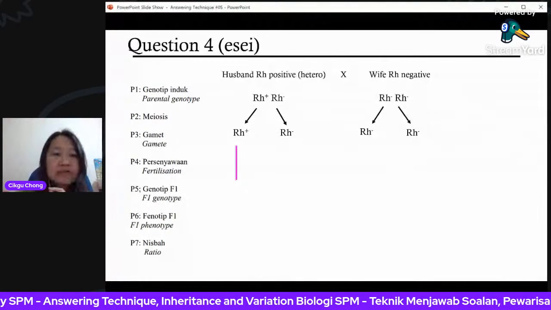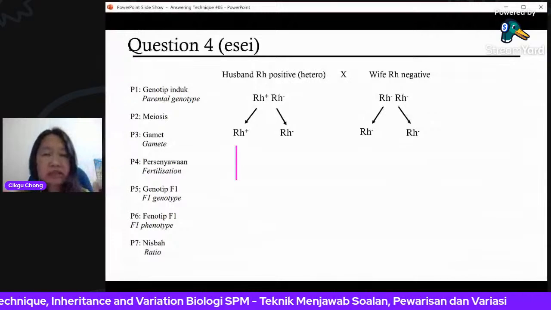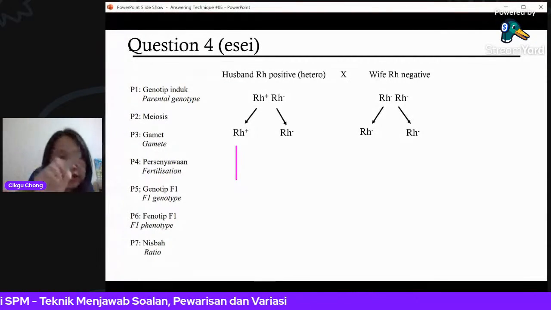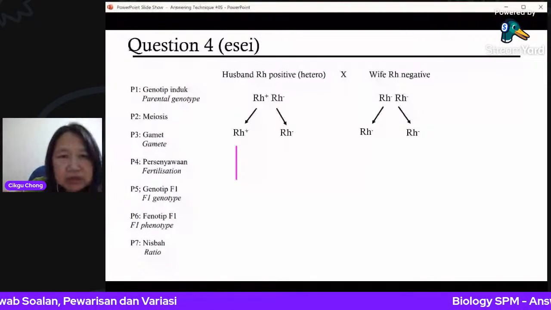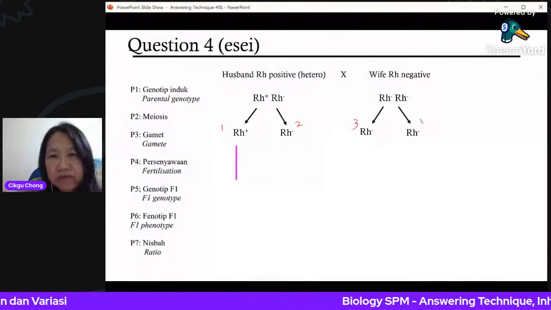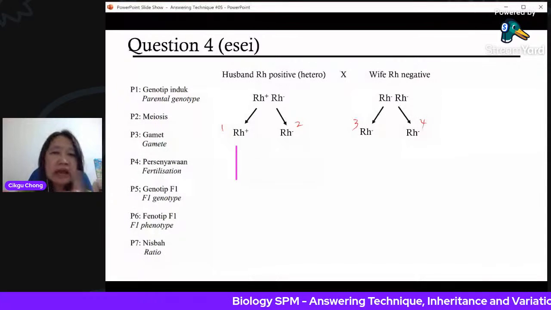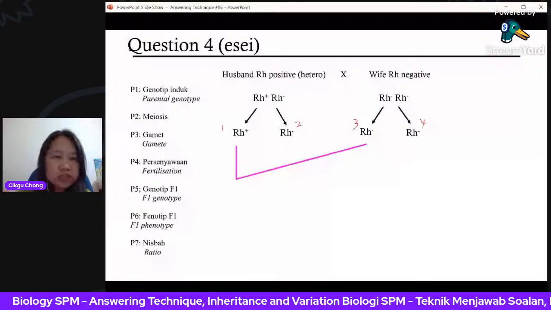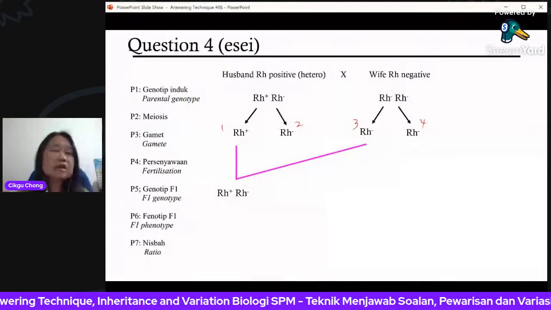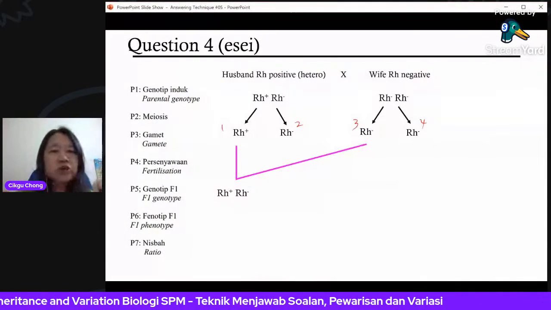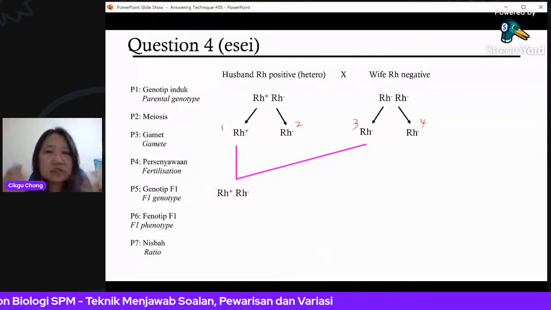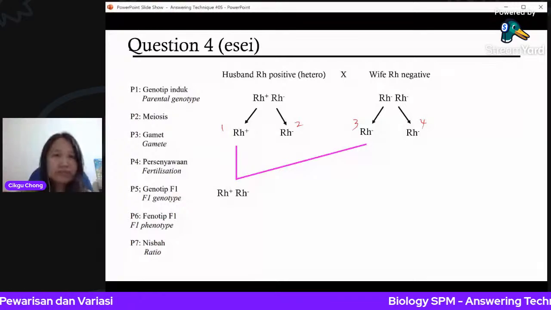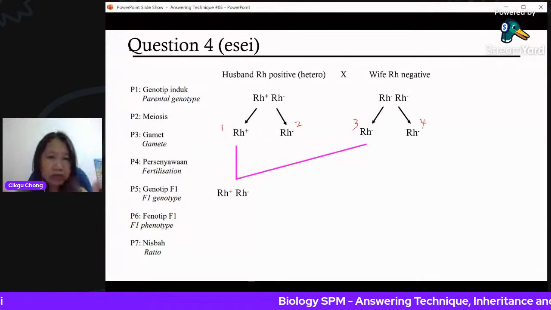After that, fertilization: do not draw randomly. I just want to revise. There's one very good method which I always tell my students to draw. You label your gametes: first gamete, second gamete, third gamete, fourth gamete. You combine your first and the third, 1 and 3. Then you immediately write under that. Do not join all the lines first and then write, because you will get mixed up. When you see all the lines, your eyes will get dizzy and you will draw wrongly. So do one first, write Rh positive, Rh negative. That's one done already.